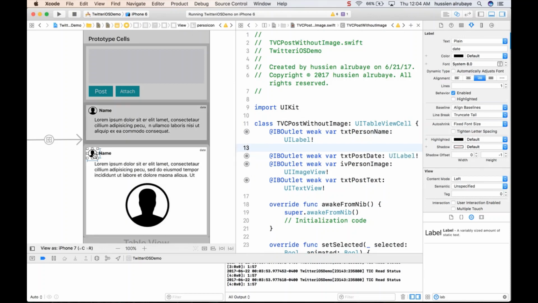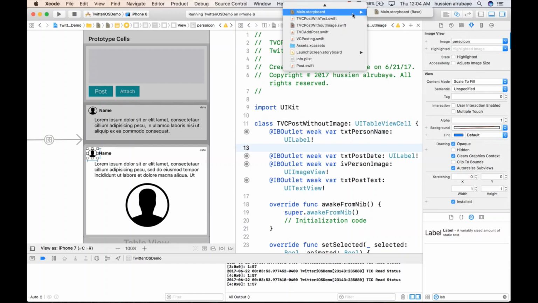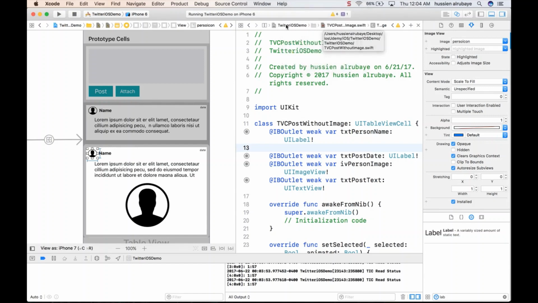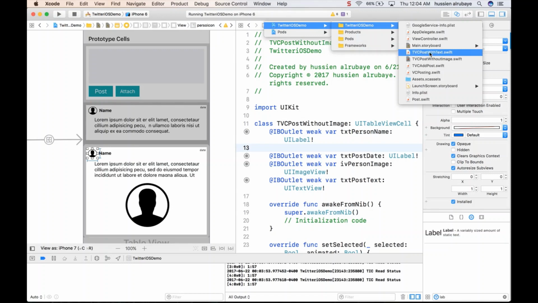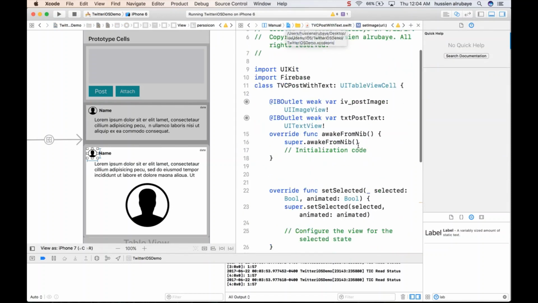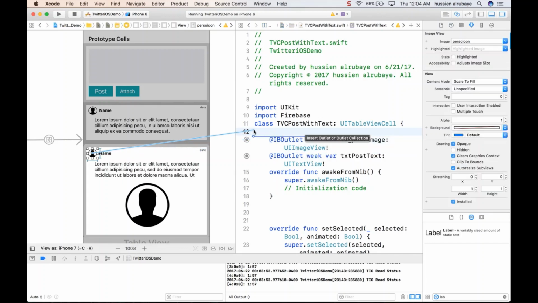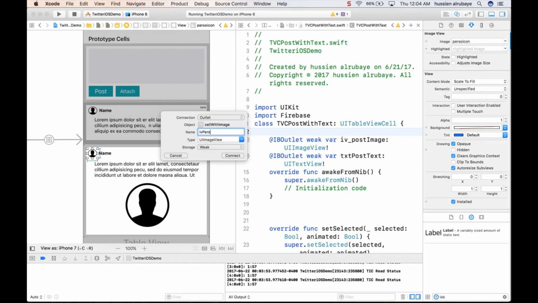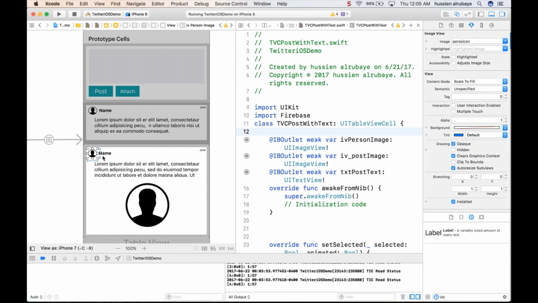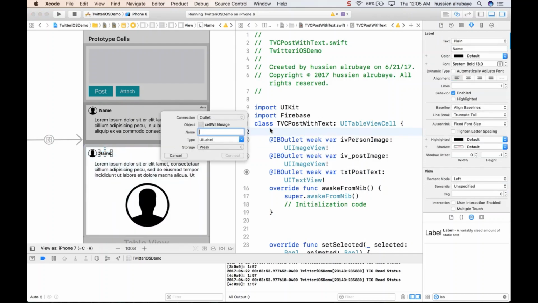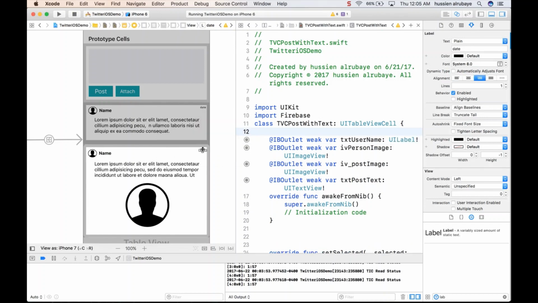Okay, doing the same thing for this one, which is part from pom. Just go here, look for the file that I want to update, which is with text, which is this one. Okay, with text has this image, which is this image. I say img view person image, and I have a name, txt full user name, or the full name. You could give it anything you would like. And also I have the date of the post, so just connect it,